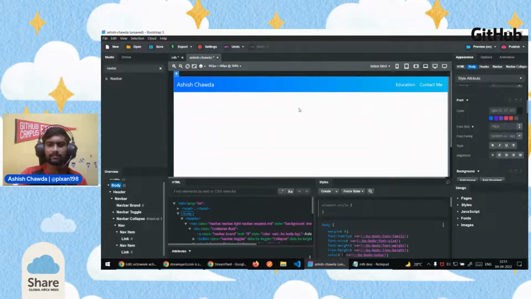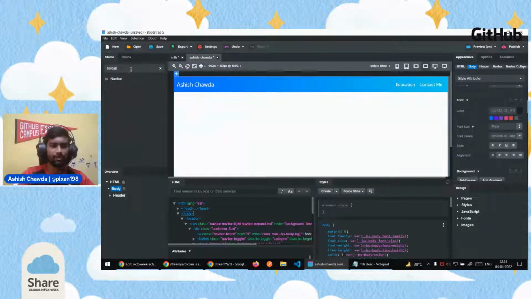So this is how it looks. And for the next thing, what we want to do is add a main content. I'll just click on go to body and drop it. So what it will do is drop the main element after the header. And inside main, we want to add some sections. So search for section on the left pane, and also drag and drop it inside main.